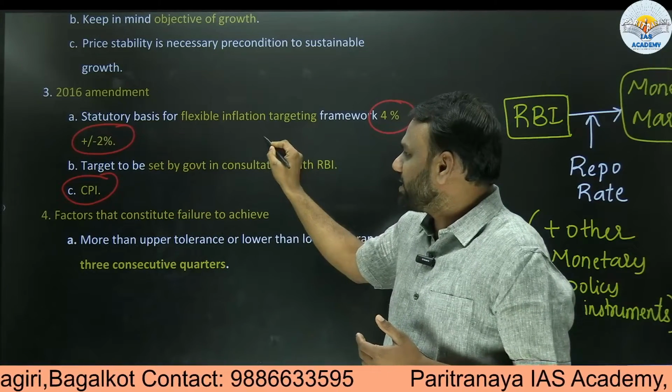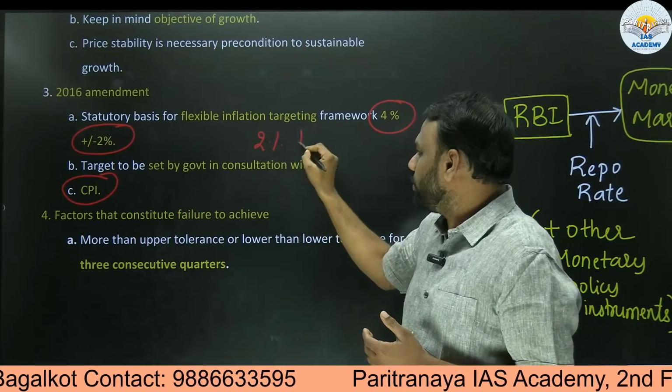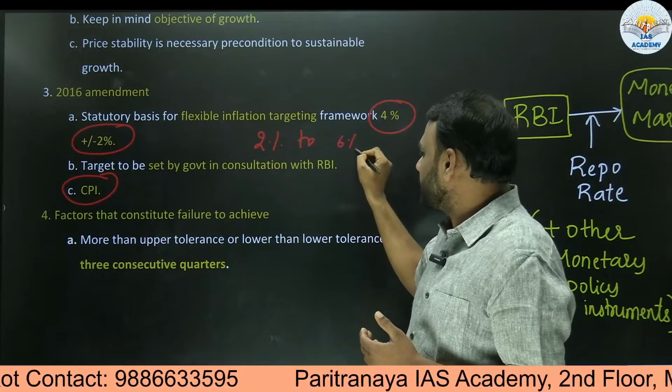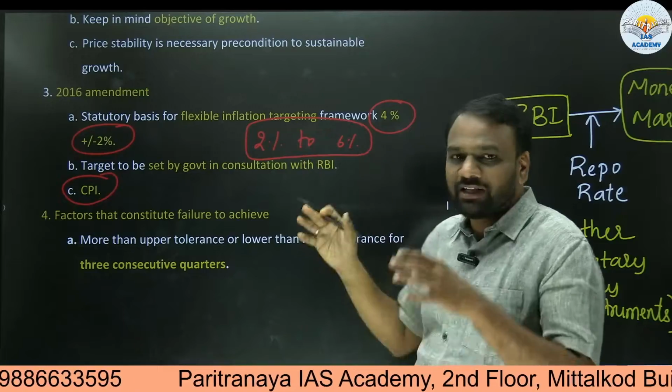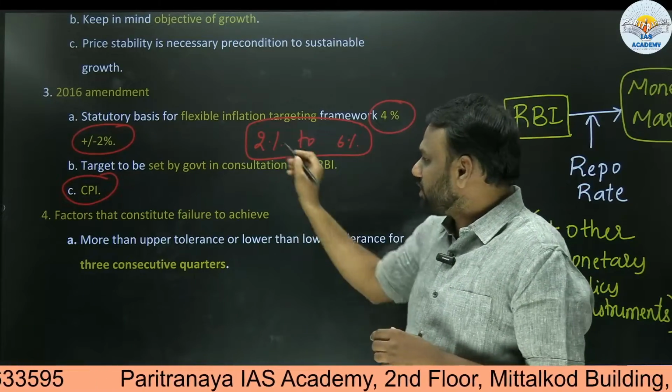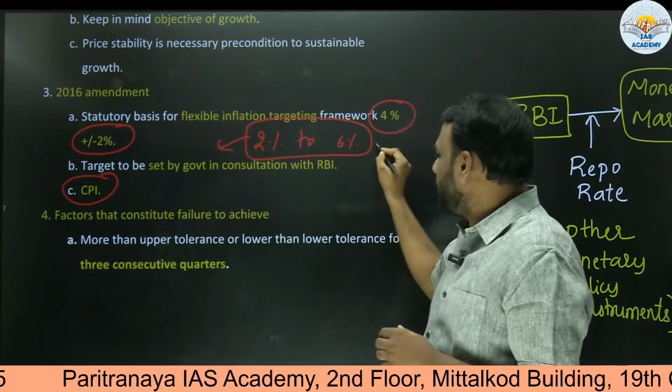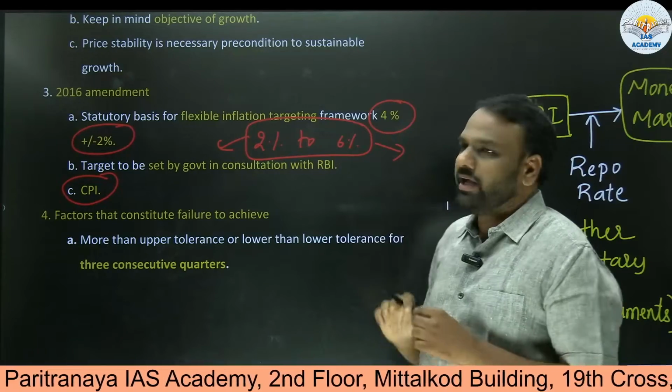It means 4 minus 2 is 2%, and 4 plus 2 is 6%. So if the inflation is in the range of 2% to 6%, then that is acceptable. If the inflation becomes less than 2% or more than 6%, then it is not acceptable.